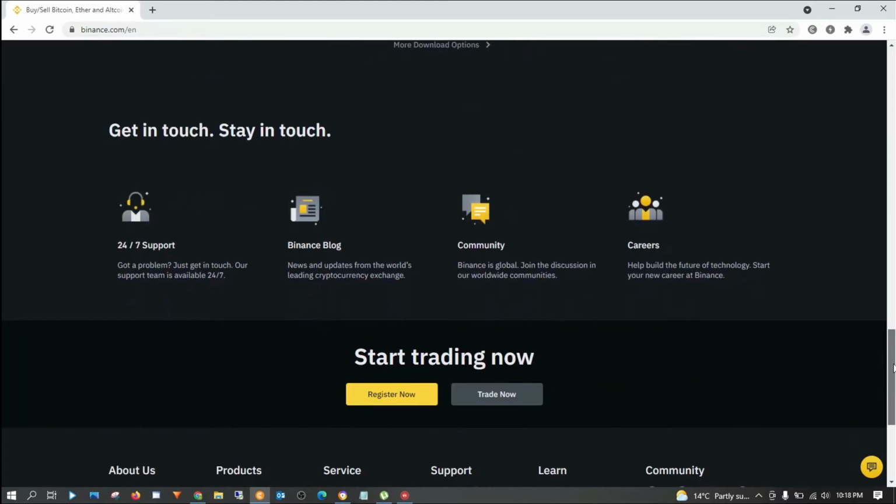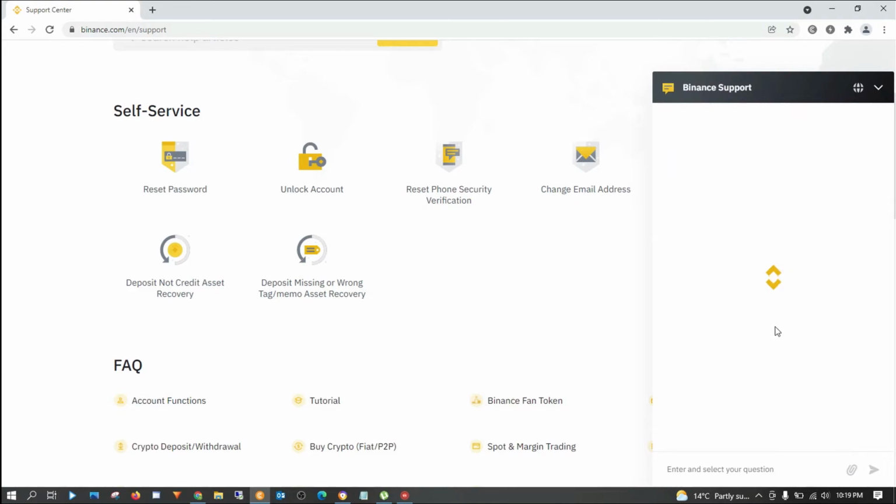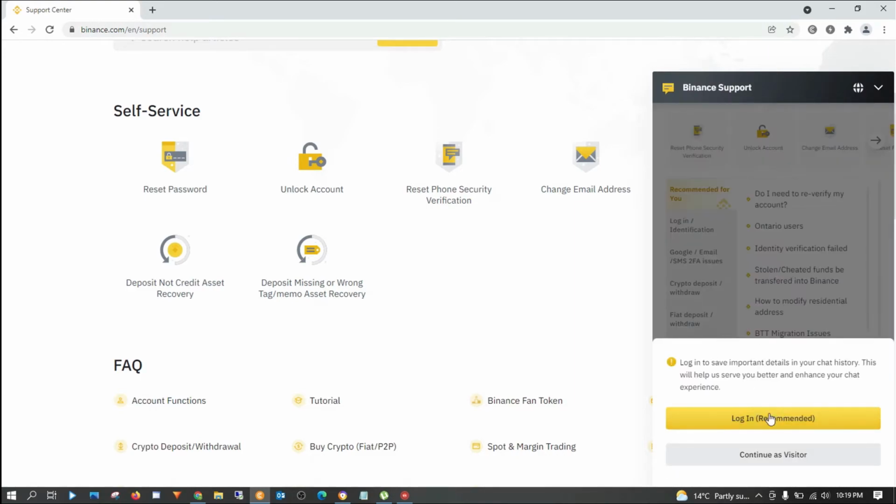The Binance team also offers 24/7 support. You can just come over here and ask for support. You can chat with the Binance team. Actually, you should be logged in, so that they can know who you are.